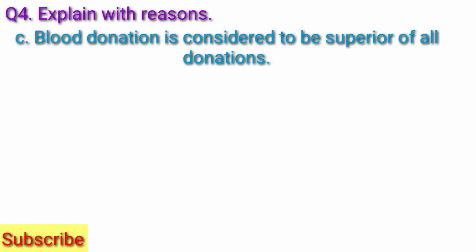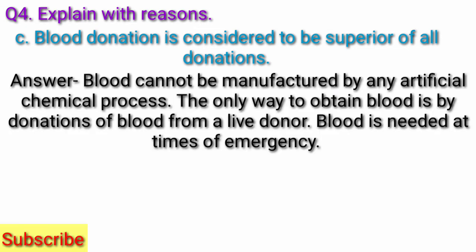Question C. Blood donation is considered to be superior of all donations. Answer. Blood cannot be manufactured by any artificial chemical process. The only way to obtain blood is by donation of blood from a live donor. Blood is needed at times of emergency.